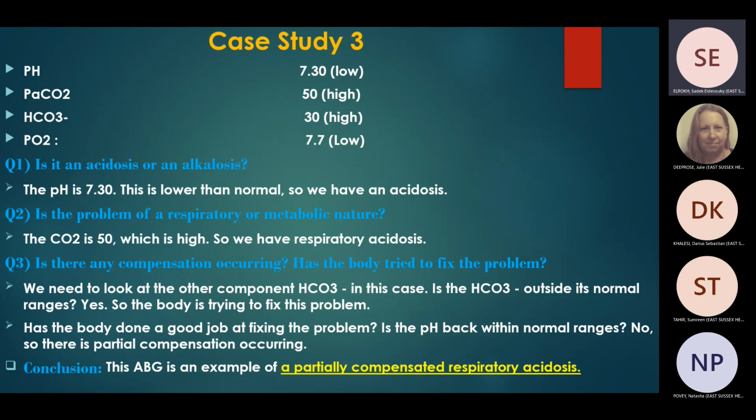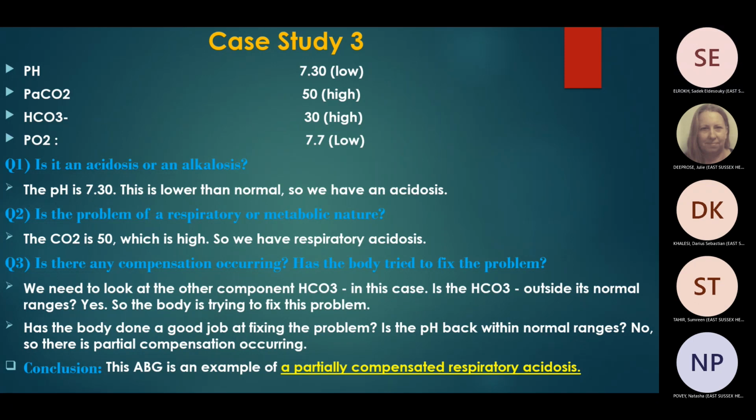Again, let's go to the explanation. Question number one, is the patient acidotic or alkalotic? The patient is acidotic, pH is low. Question number two, how is PCO2? PCO2 is high. So this is respiratory acidosis. How is bicarb? Bicarb is high. So there is an attempt at compensation by making bicarb high, but it failed to completely compensate. So this is partially compensated respiratory acidosis.